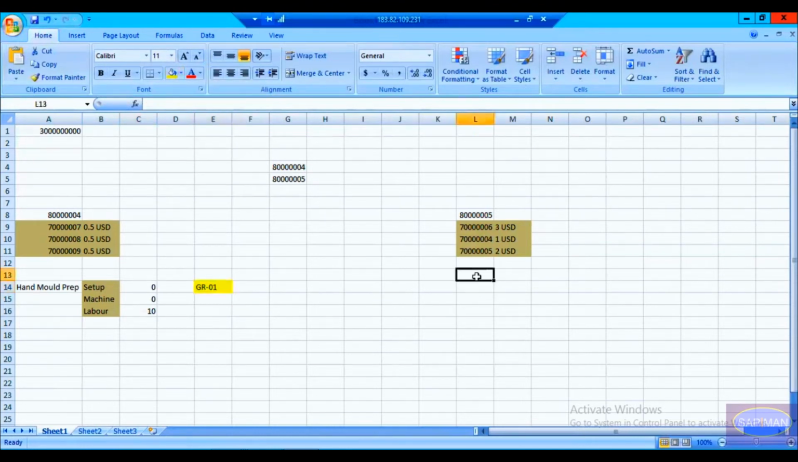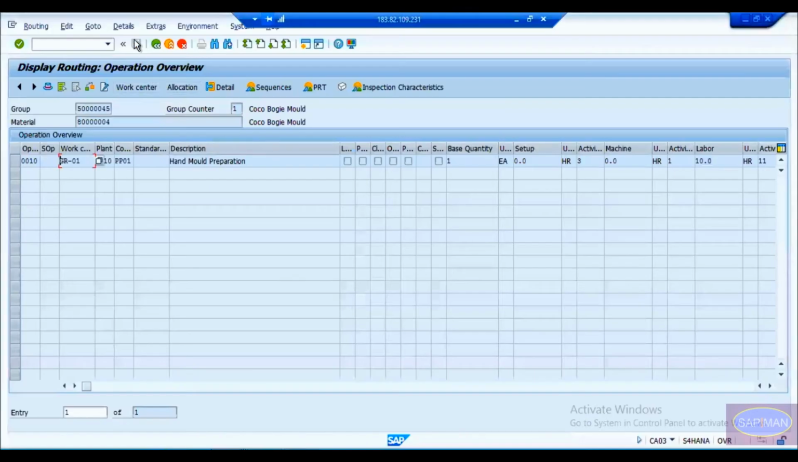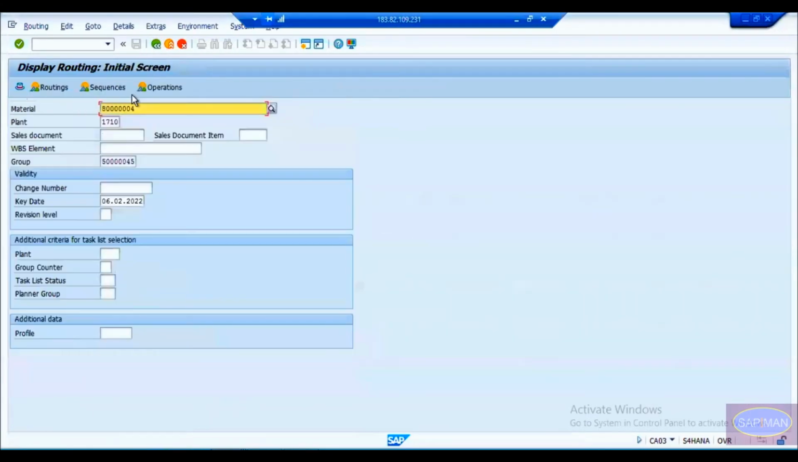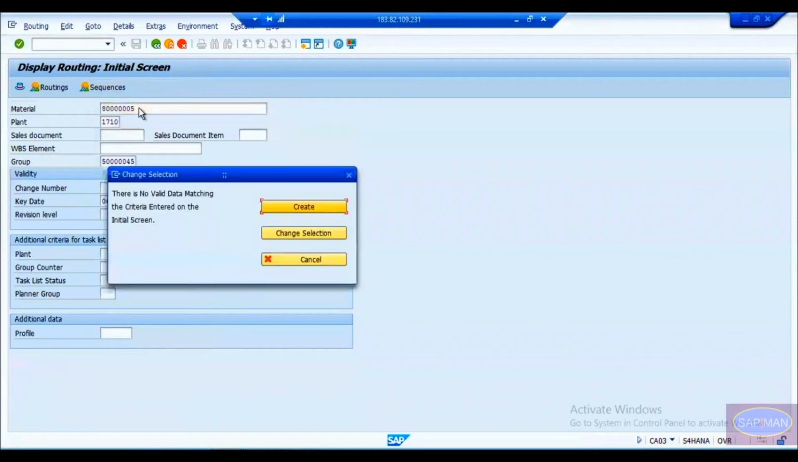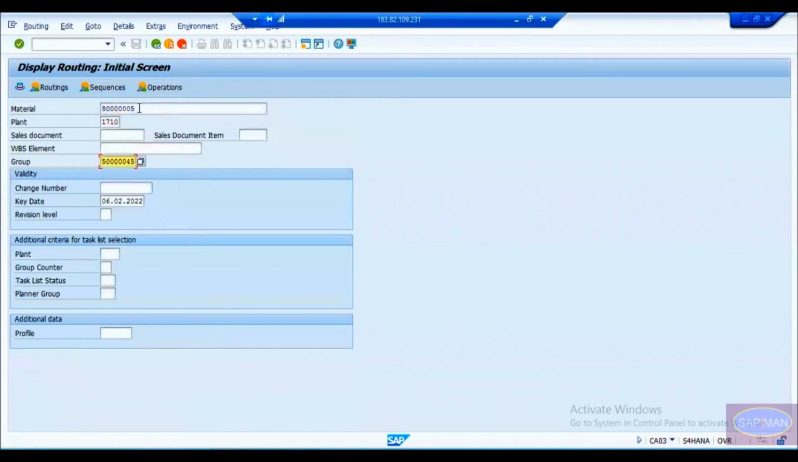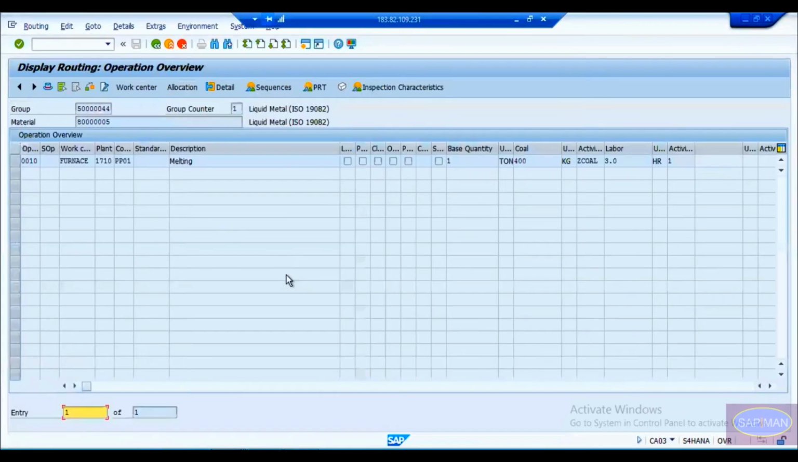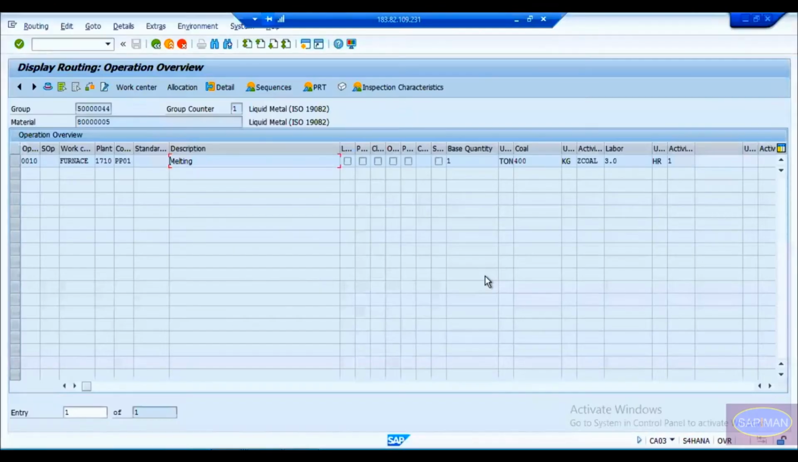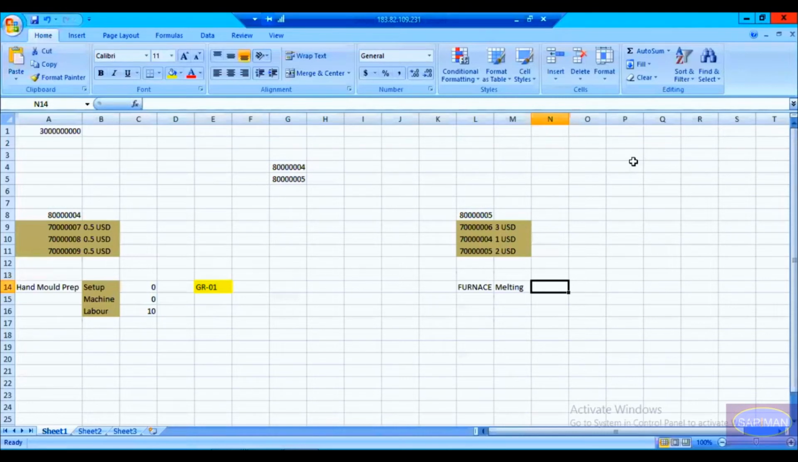Okay. Similarly, if we go for the other material, where we are doing that liquid metal, that also has a routing, and let us go and check the standard activity parameter. So here we are doing this melting, right? So I'm gonna put it as melting. This is your work center melting, and now here what you're doing, see your cost capturing parameters are coal and labor only. So we'll write it down here.